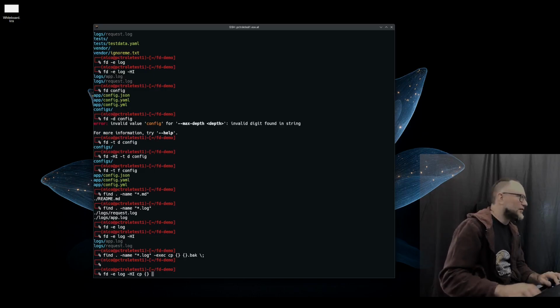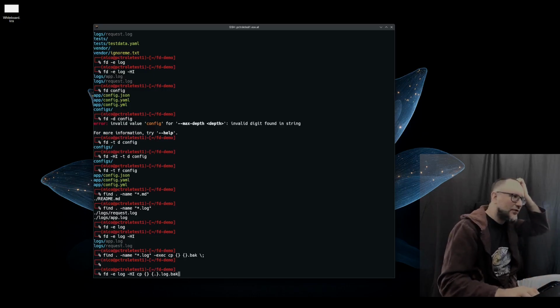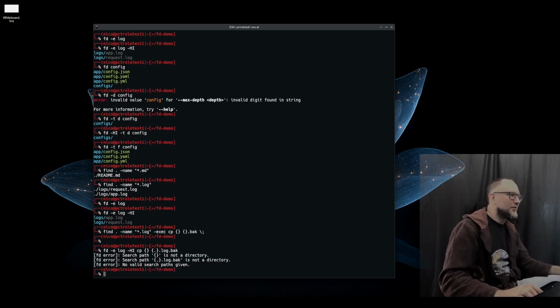You can use it like this, and then you want to include whatever is before. So you will use the same thing. You will use a dot for the regular expression, and you will use .log whatever. In this case, let's copy all the log files and make some backup of them. You know, this is something that sometimes you want to do.